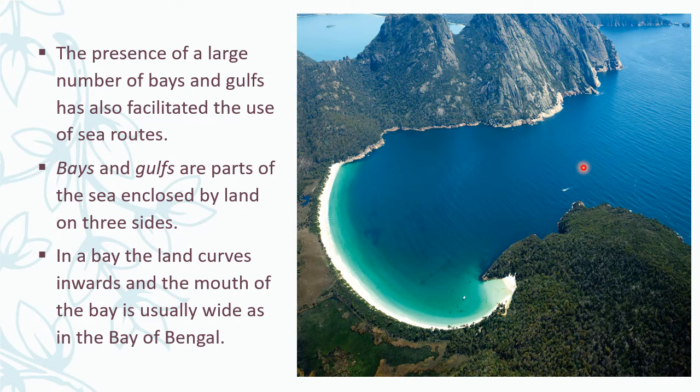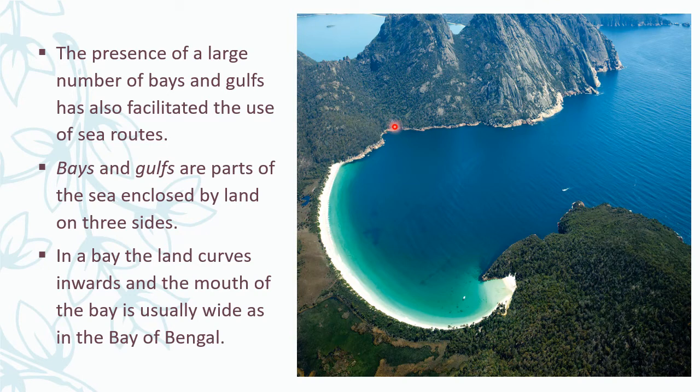Gulfs and bays, remember children. But for the bay, the land curves inwards. It is like an opening mouth. The mouth is wide, and the interior curves inwards.